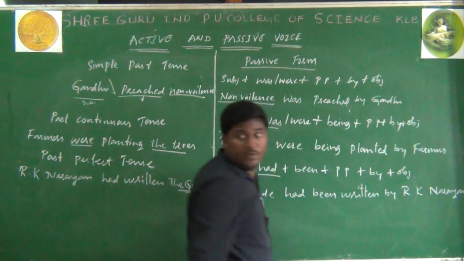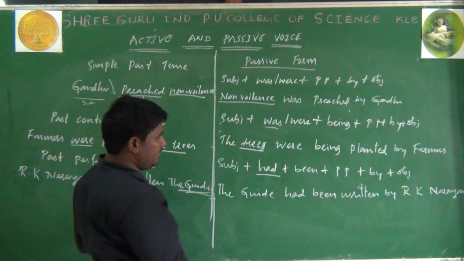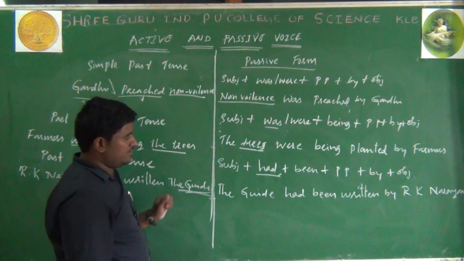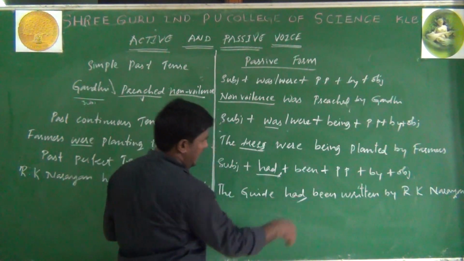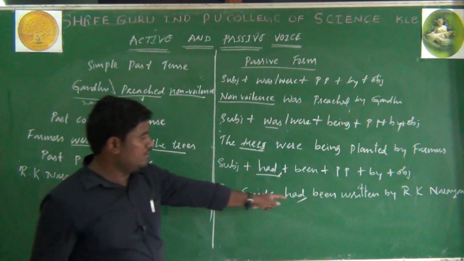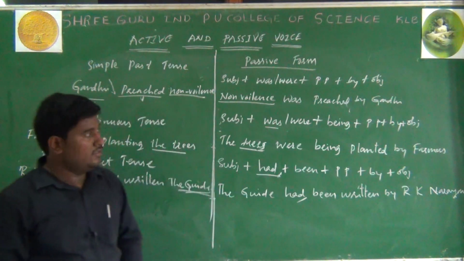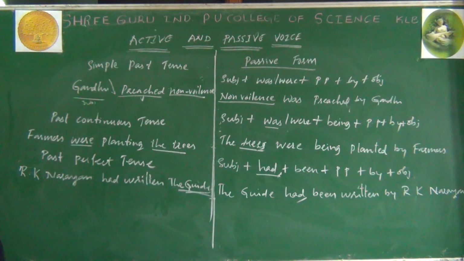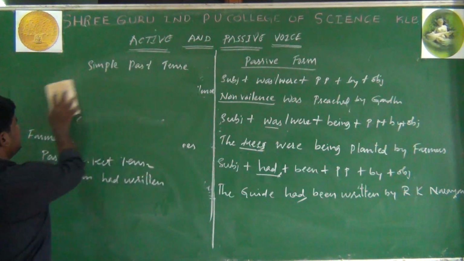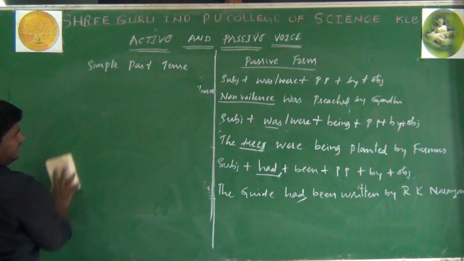So same thing happened here. In present perfect tense we took has and have. Here we are taking only had. So R.K. Narayan had written the guide. The guide had been written by R.K. Narayan. Now another two more sentences we have to discuss. One is simple future tense and future perfect tense.